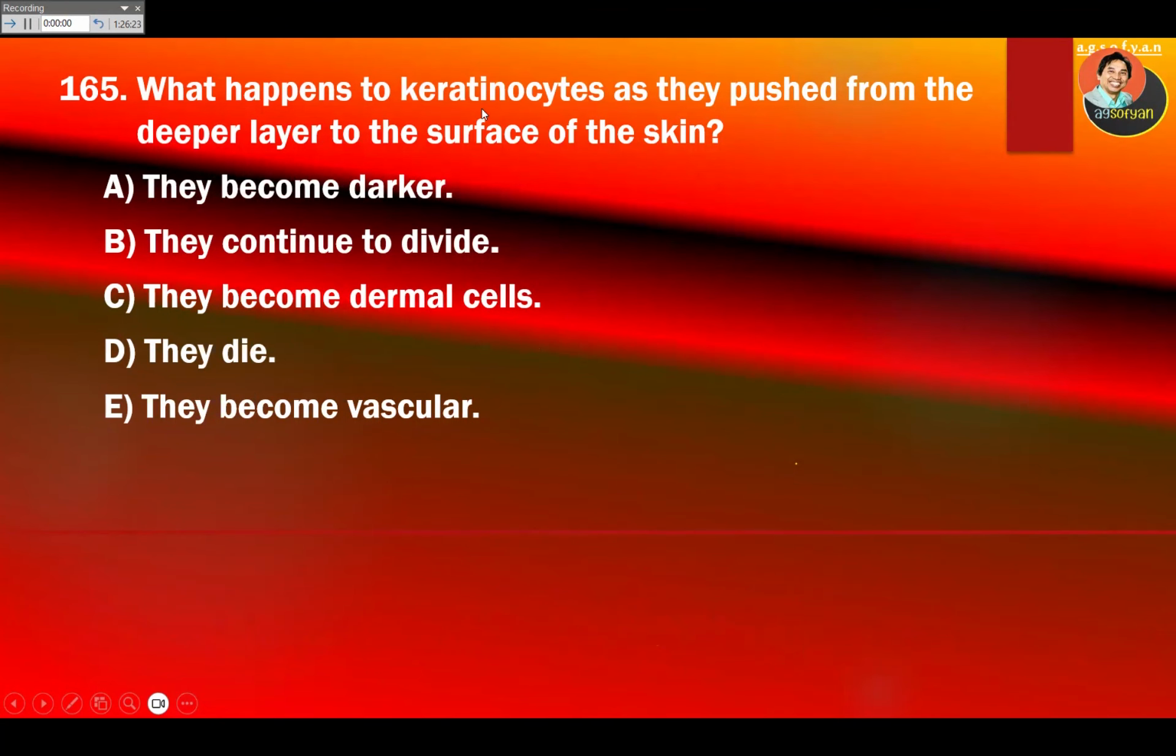What happens to keratinocytes as they are pushed from the deeper layer to the surface of the skin? When they are pushed out to the top, they consist of a lot of keratin. The keratin will push the nucleus out. What happens if the cell does not have a nucleus? They will die.